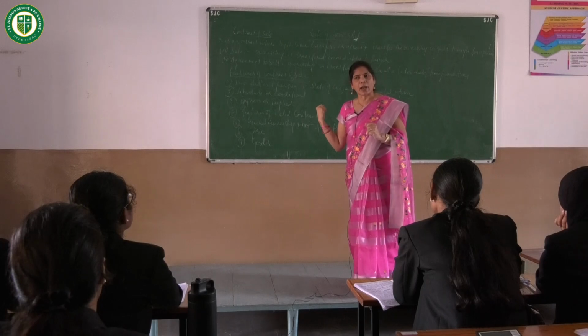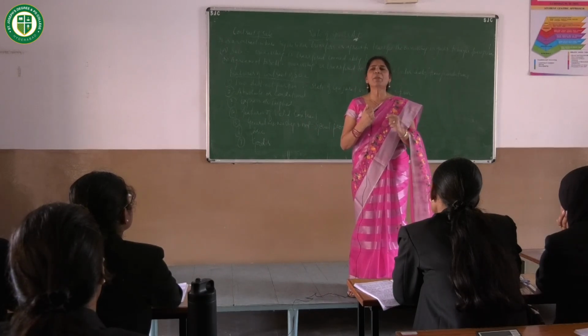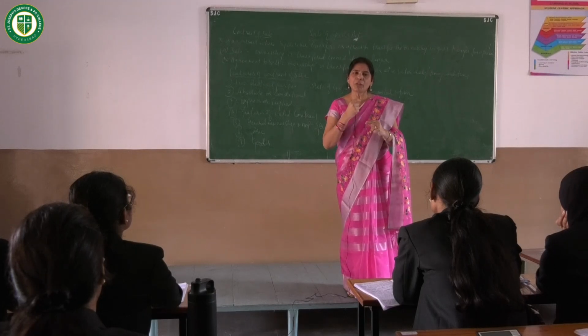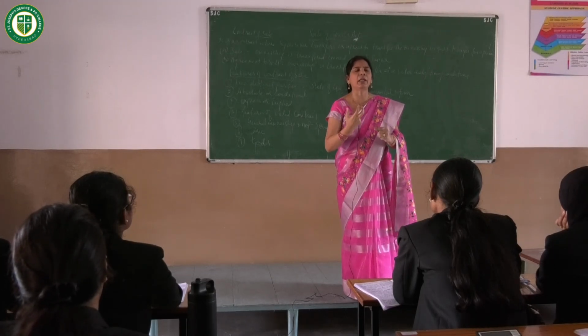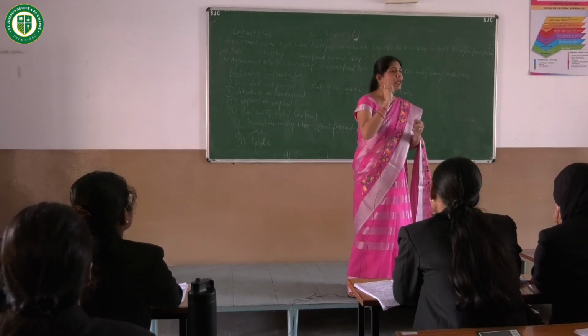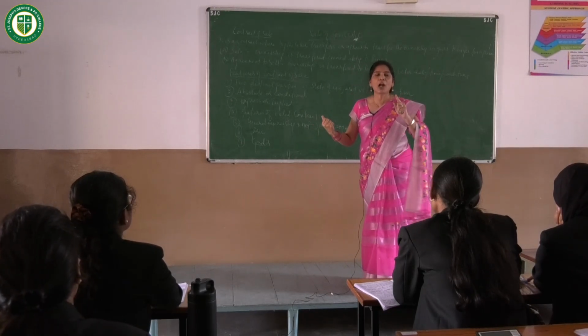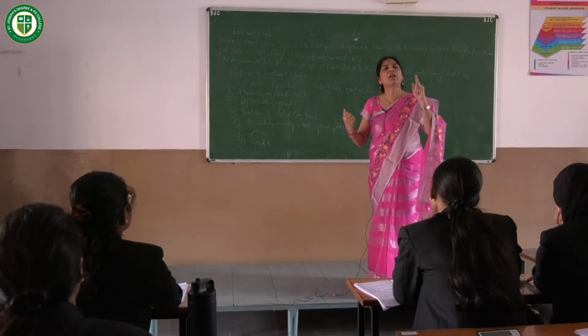Now let us understand the meaning of the word special property. I mean to say, suppose a person wants to take a loan, and that person keeps a movable item like gold or anything as security and takes a loan, then the person who has given the loan will only have a special right on the things. I mean to say, he will not become the owner, he will only have a special right on the things.